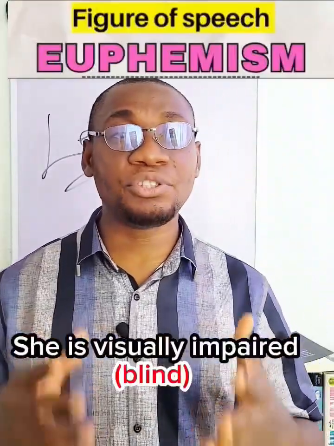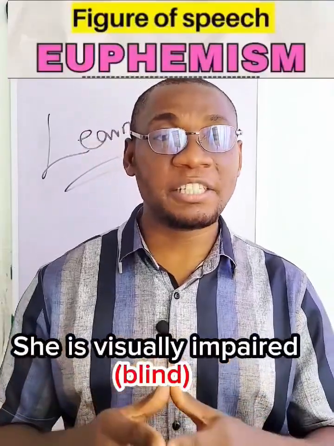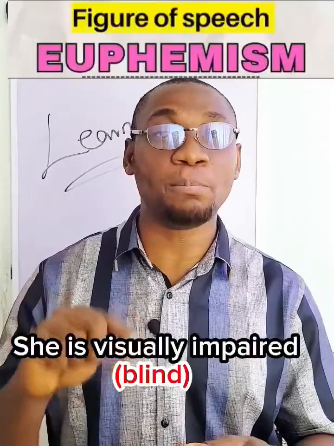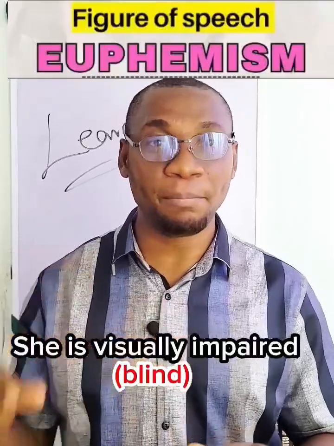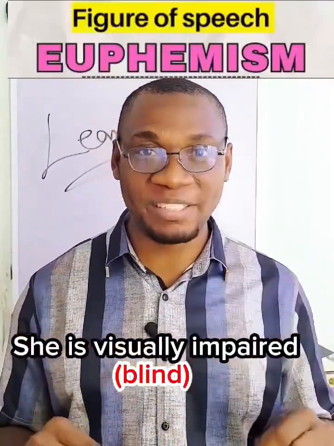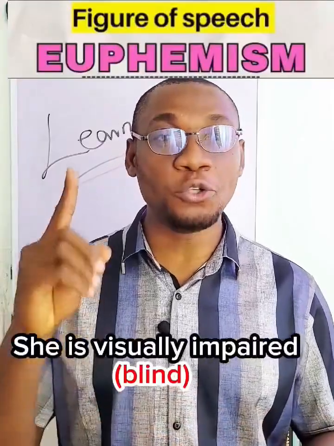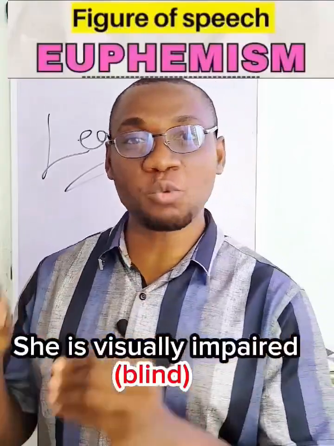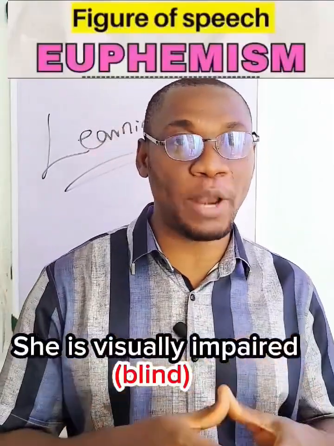Another example, "she is visually impaired." This refers to a blind person, but instead of using the word blind, which is unpleasant, you use visually impaired, which sounds pleasant. This is as much as you can take on euphemism, which is a figure of speech that uses a polite, pleasant word instead of a rude, impolite word.